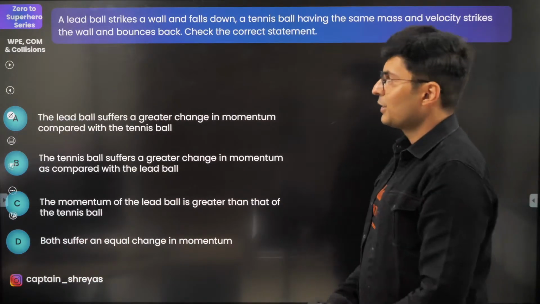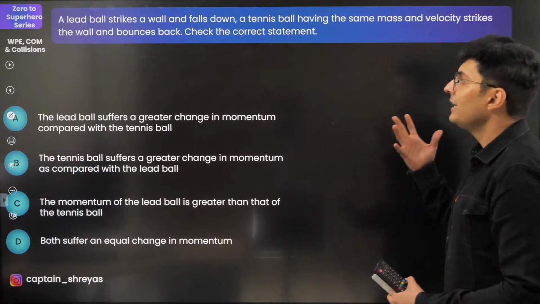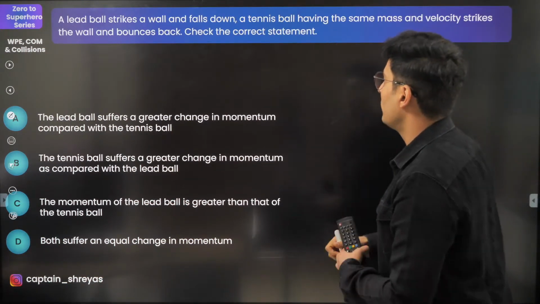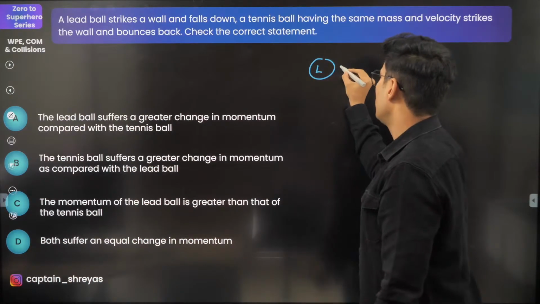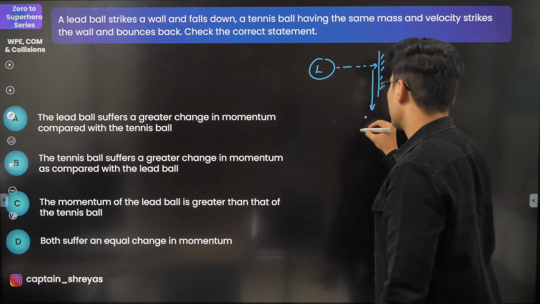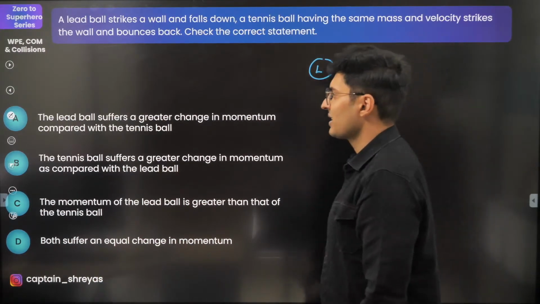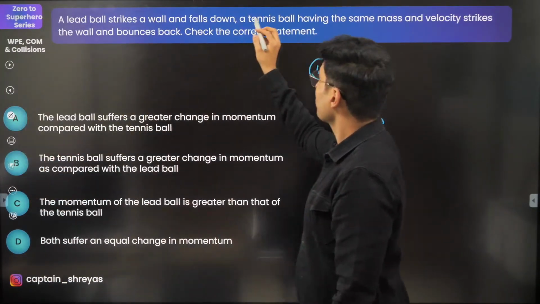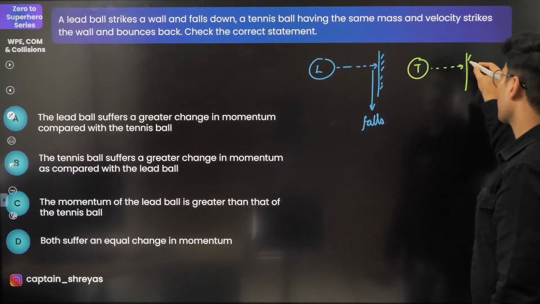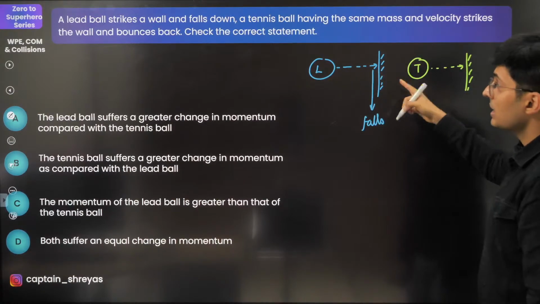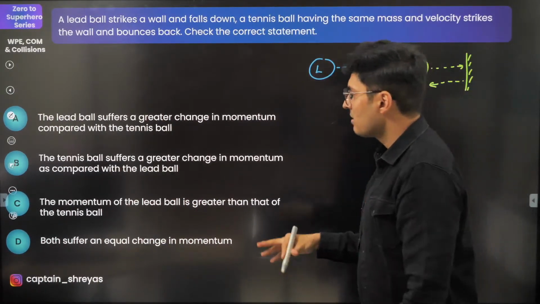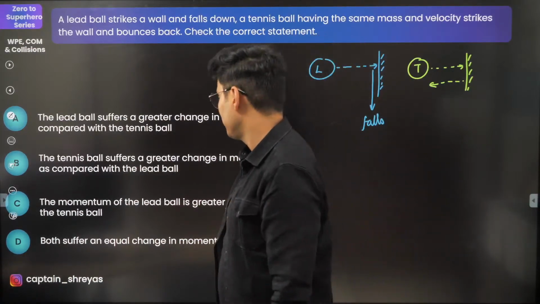Okay. Here is the last question, I guess. A lead ball strikes a wall and falls down. So you have a lead ball that strikes a wall and falls from here. This is case 1. The second case, a tennis ball also strikes the wall, but it bounces back. Which of the following is correct? Which of them has more change in momentum?